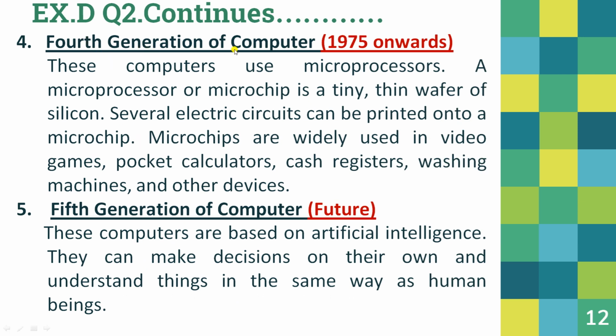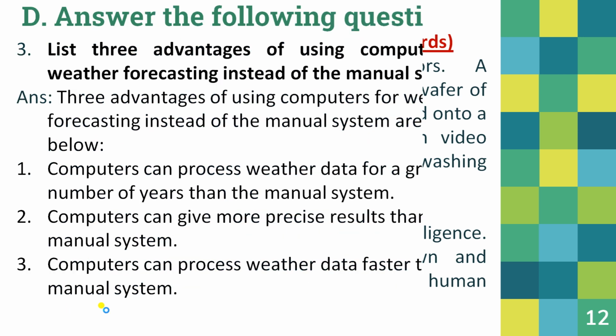Fourth generation of computer, 1975 onwards. These computers use microprocessors. A microprocessor or microchip is a tiny thin wafer of silicon. Several electric circuits can be printed onto a microchip. These are widely used in video games, pocket calculators, cash registers, washing machines, and other devices. Fifth generation of computers, future. These computers are based on artificial intelligence. They can make decisions on their own and understand things in the same way as human beings.